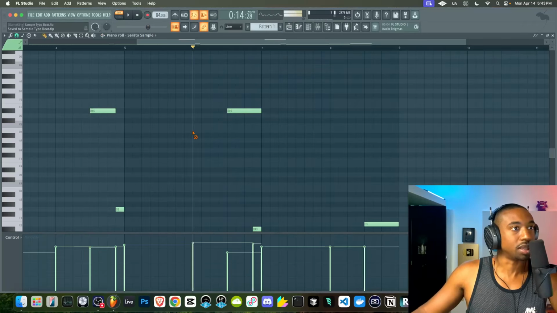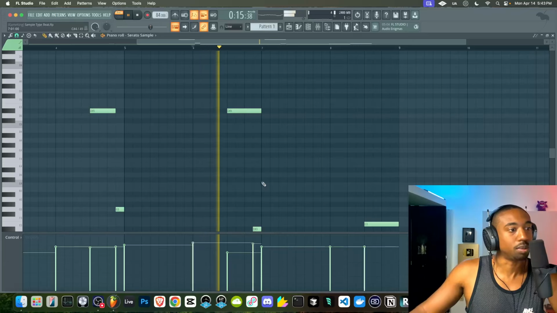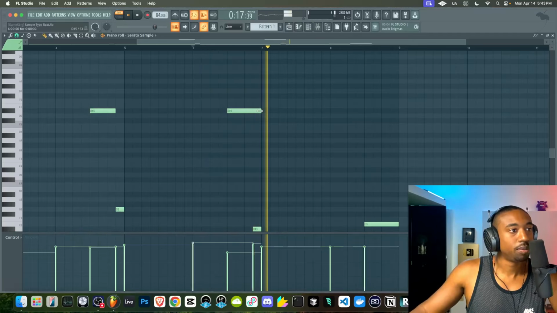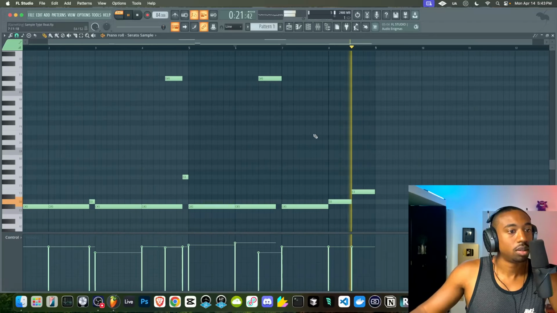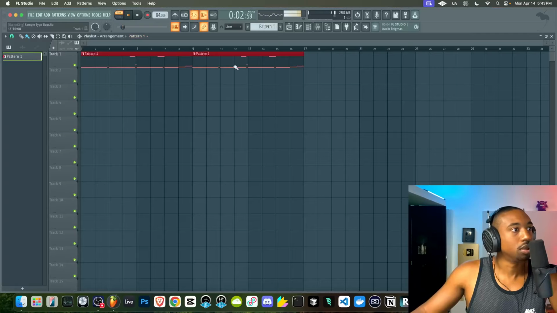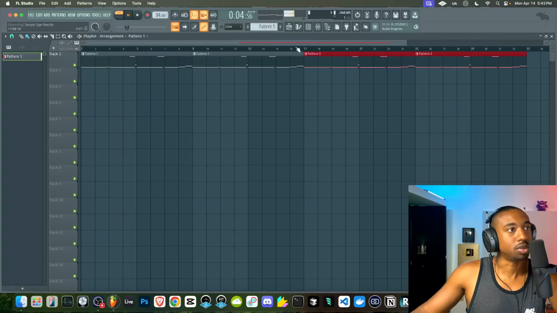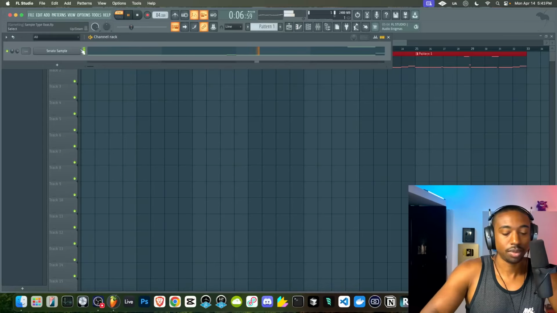That's why I like the drums in the sample. It gives you information on where to place your sample. Get rid of that sample. So pretty much the beat is done. We just got to add some drums that match this vibe.